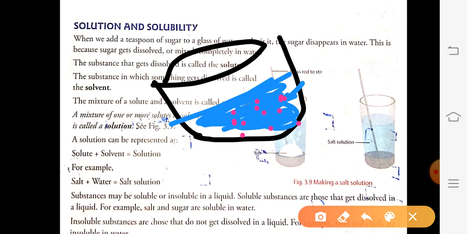Just stir it. When you add the sugar, after a few moments you will see that the sugar gets completely dissolved in the water.